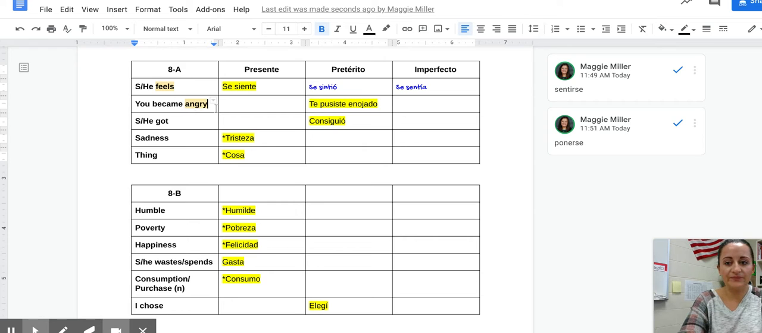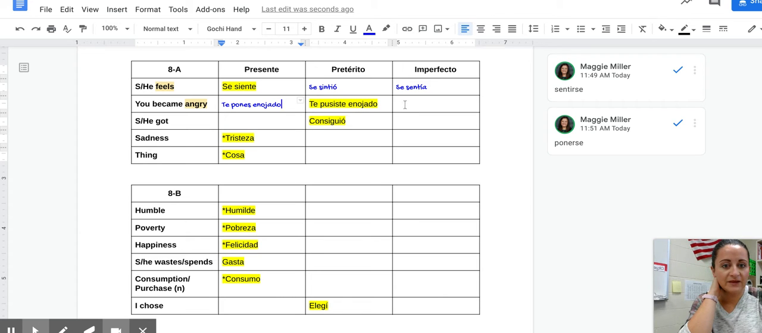You became angry. So ponerse in the present tense, you become angry, is just te pones enojado. Present tense, it's almost a regular verb. It is a go verb in the yo, though, so it would be me pongo. Then preterite tense, we see te pusiste. Remember that this is an irregular verb in the preterite, so we're seeing pus, that's your irregular stem, conjugated as an irregular verb.